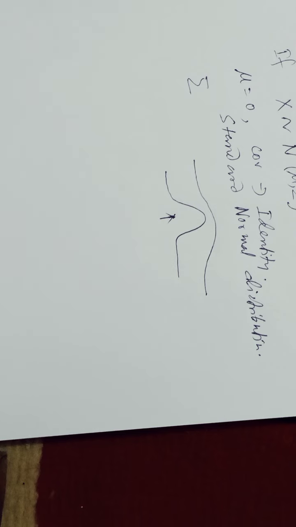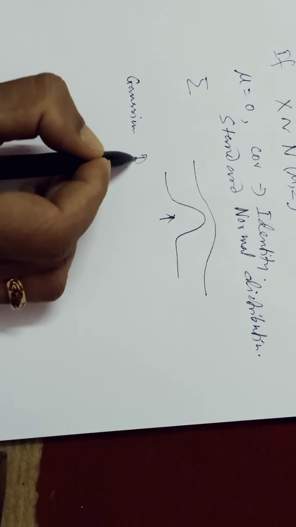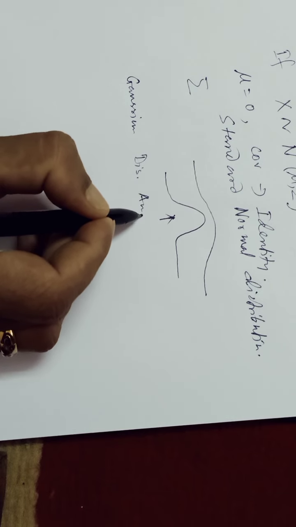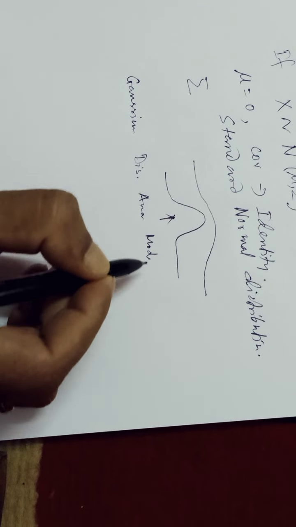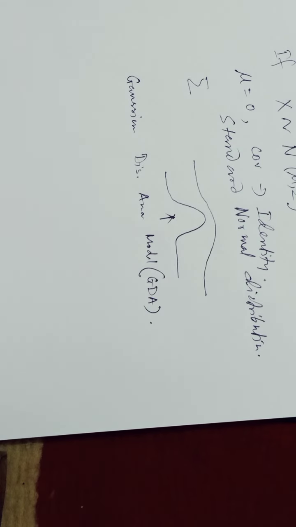The output follows the Bernoulli distribution, and our input x follows the normal distribution because it is continuous in nature. So the distributions are of two different kinds, and we have to find the model. Here we will apply the Gaussian discriminant analysis model, sometimes known in short form as GDA.